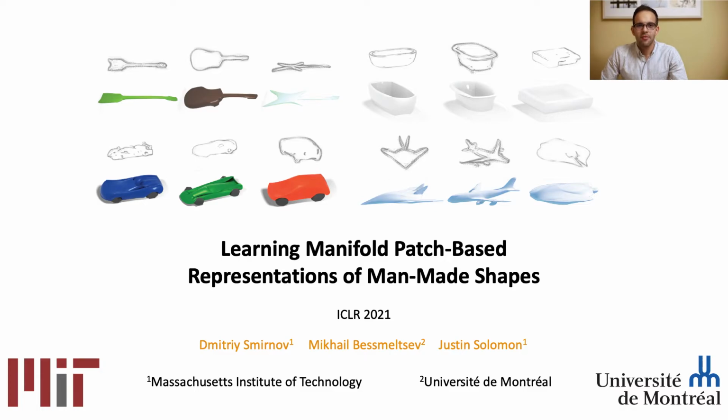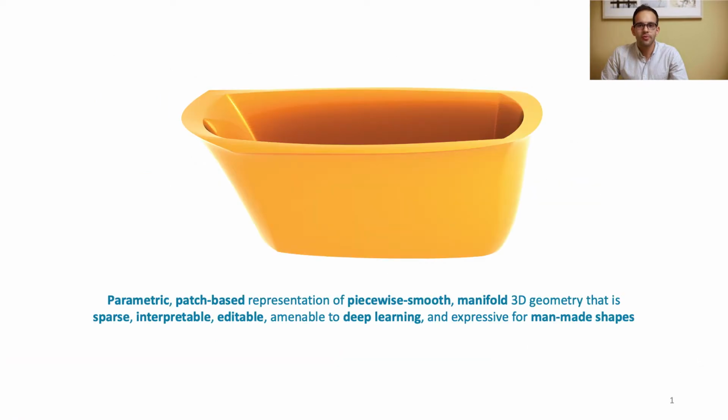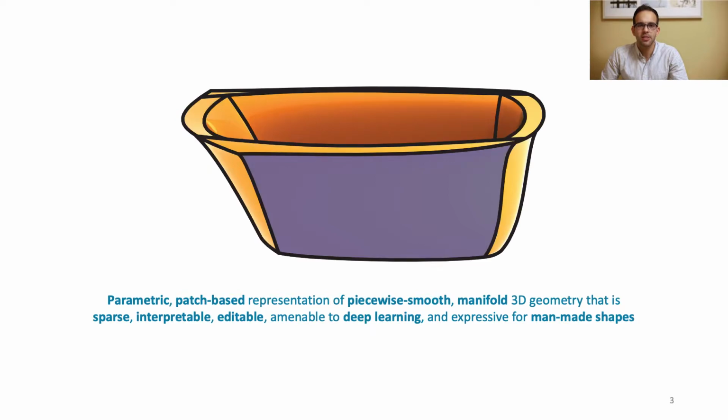My name is Dima Smirnov, and this is work done with Justin Solomon at MIT and Mikhail Bessmeltsev from University of Montreal. We propose a fully self-supervised method for learning a patch-based representation of piecewise smooth, manifold 3D geometry. This representation is sparse, interpretable, and easy to edit, making it a convenient choice for downstream tasks in design and